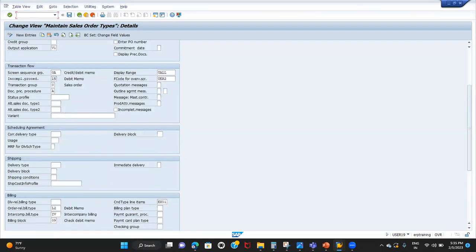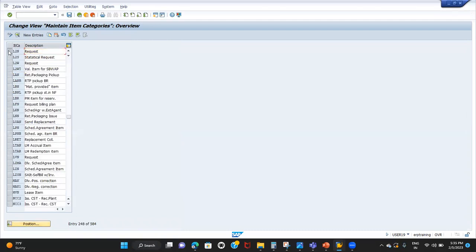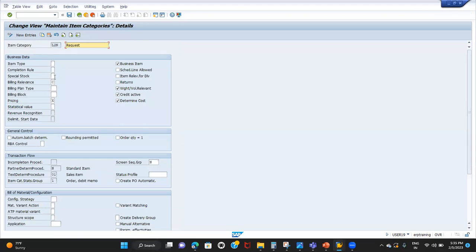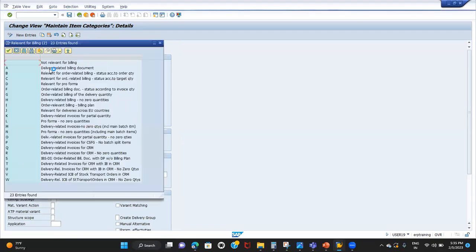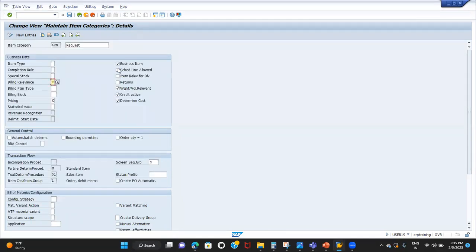And if you go to the item category, here we have L2N. Okay, so everything is the same as credit memo request. Billing relevance is C, that is order related billing, which we already know. Schedule lines are not activated, because we don't require schedule lines for the debit memo also, because there is no delivery. We're just issuing the document to the customers for updating their accounting entries, right? So there is no delivery. So these are the two settings that need to be remembered here.